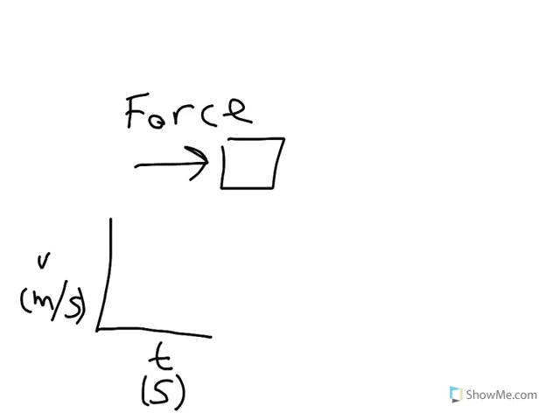Okay, so we have a net force. So what does this graph look like? Let's keep in mind that velocity is basically change in displacement over time. So you have this force, and it's a constant force. Let's say you have a net force of 10 newtons. So what is that graph going to look like? How is the velocity going to increase over time?